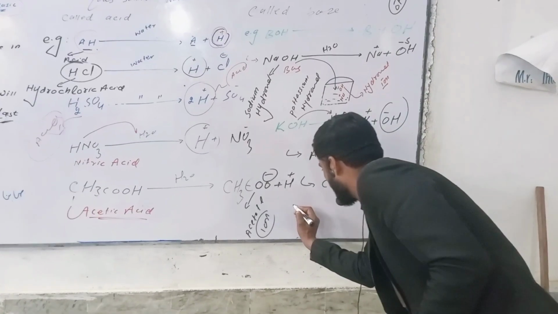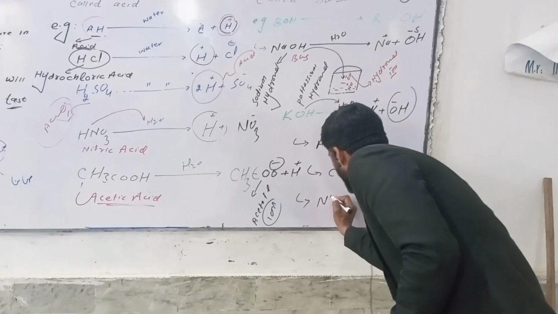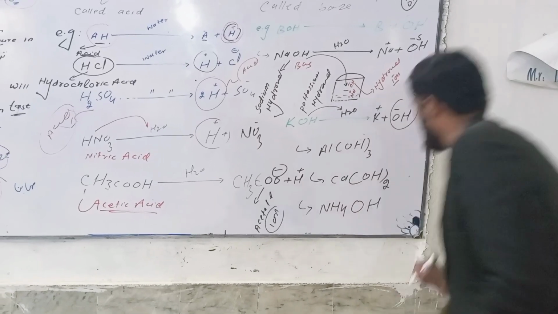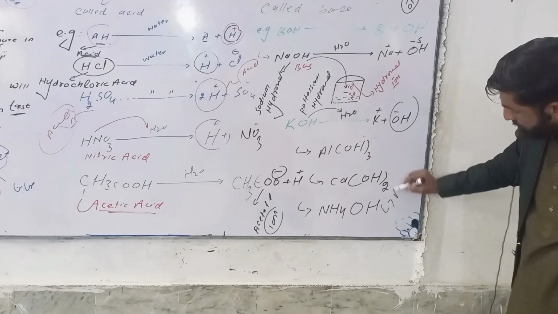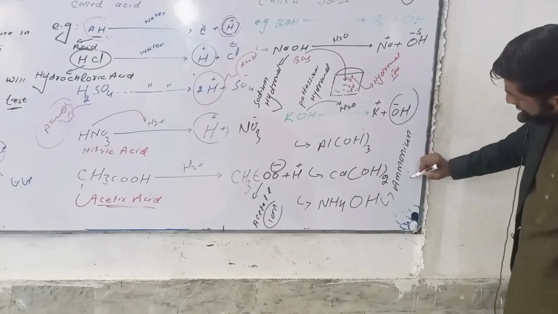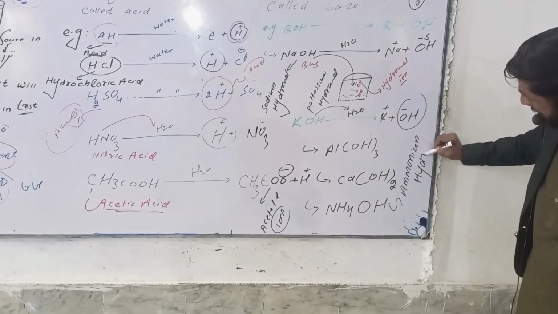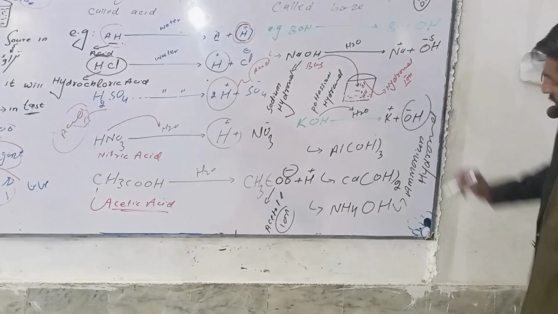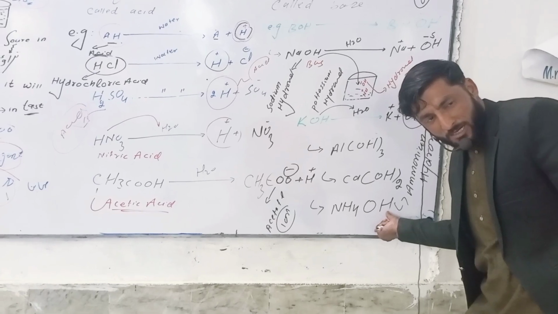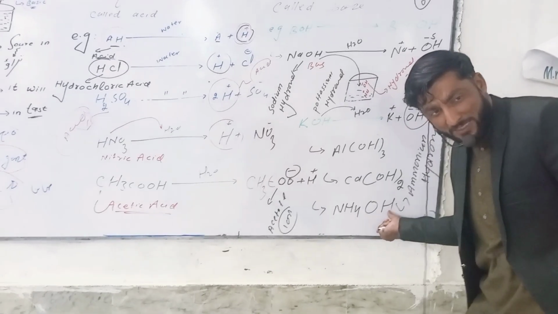The next example, NH4OH, this is ammonium hydroxide. Is this substance acidic or base?